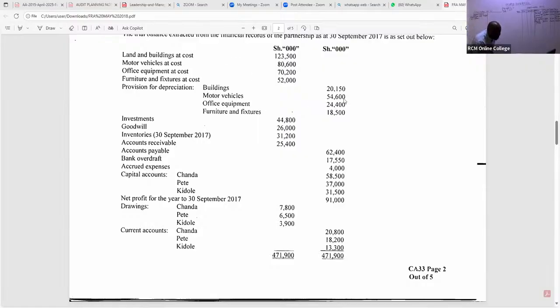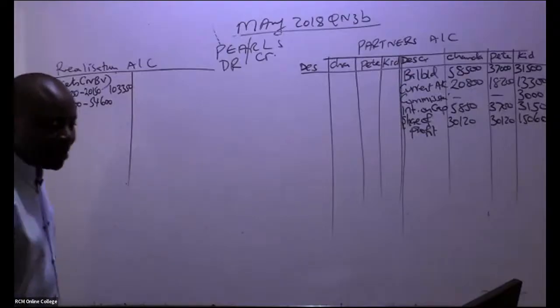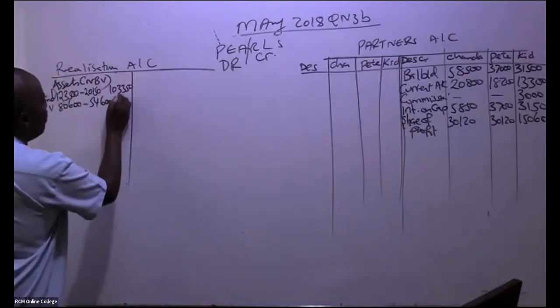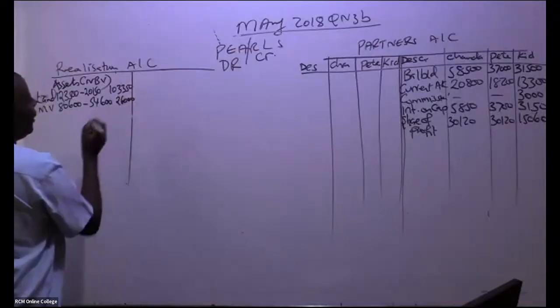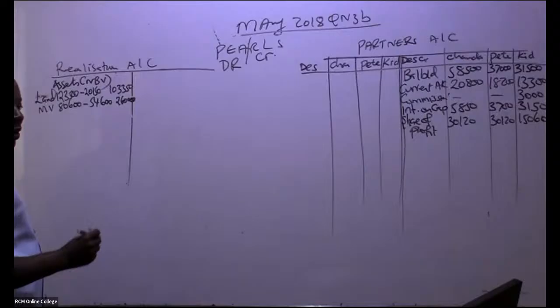It is 54,600. Is there any student who can give me a number to write for motor vehicles? I'm being given 26,000. Thank you so much. Great, we are doing very well.